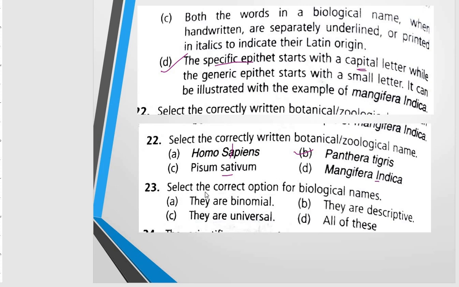Okay, next is, select the correct option for biological names. They are binomial, they are universal, they are descriptive, all of these. And the correct option will be D, all of these. So we are coming to